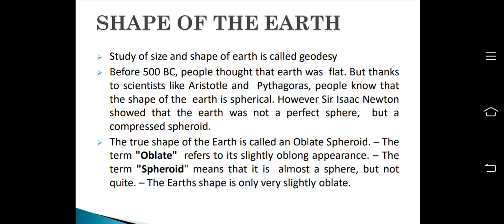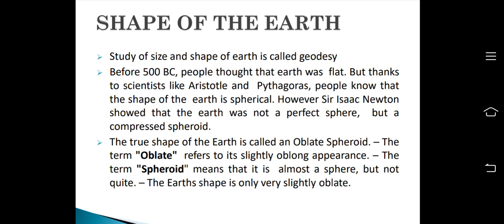And now we will talk about the shape of the Earth. What is the shape of the Earth? Firstly, we are going to learn the term for the study of the shape and size of the Earth. That is called geodesy.